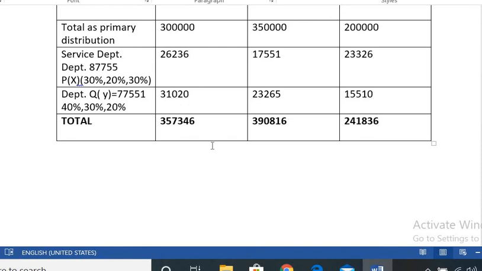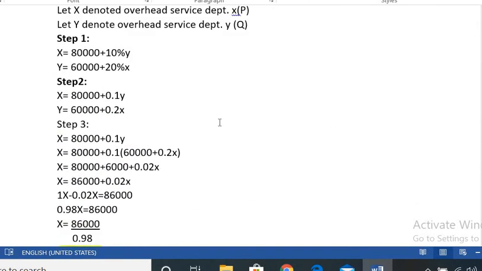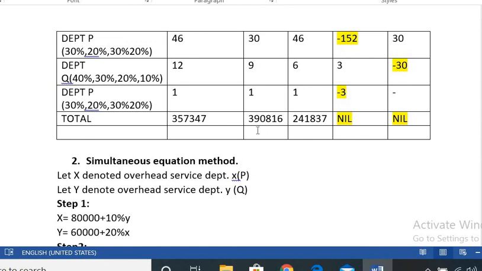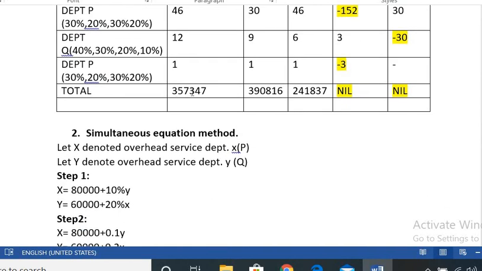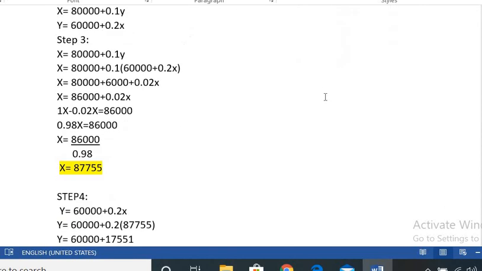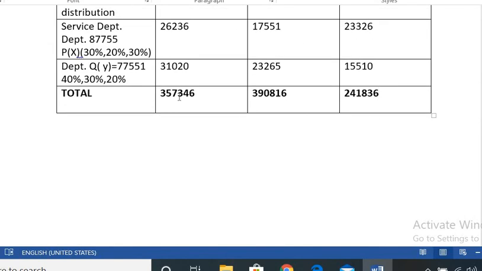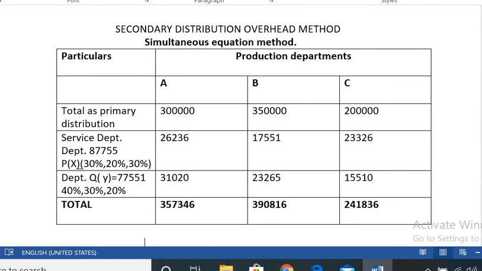So approximately the repeated distribution method as well as the simultaneous equation method are the same. 3,57,347, 3,90,816 and 2,41,837. Here also the same: 3,57,346, 3,90,816 and 2,41,836. Thank you, students.